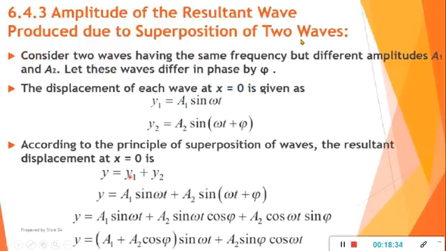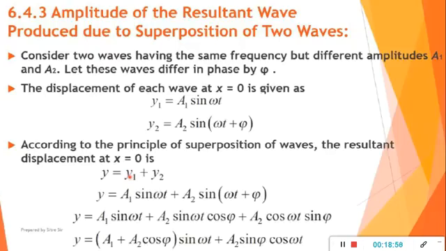Now what will be the equation, how do we represent it? Here we will see the amplitude of the resultant wave produced due to superposition. What is the formula, the equation of the amplitude of the resultant wave? When two waves superimpose, what is the expression for the resultant amplitude? That we will see here.